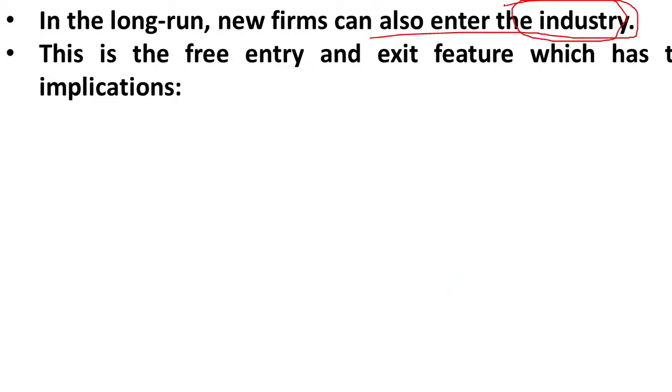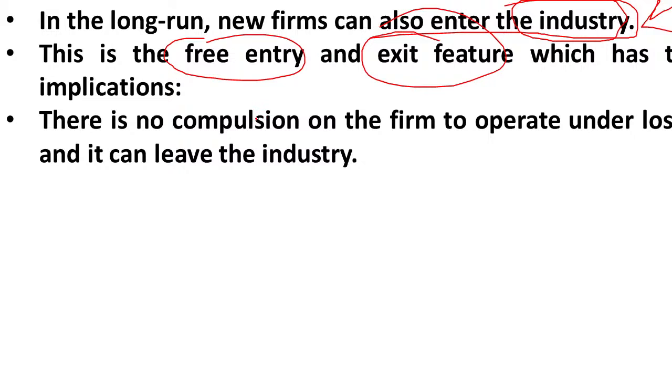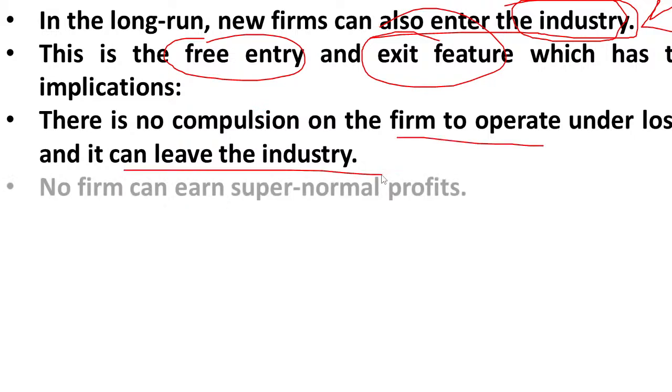Yes, please remember it. In case of the long run, new firms will enter into the market when the industry is going to make profit, because there is free entry and free exit here. In a perfect competition market, the government will not put any restrictions. So because of free entry and free exit, any firm can enter into the market, any firm can leave the market. So there is no compulsion on the firm to operate under losses, it can leave the industry. So no firm can earn supernormal profit here.